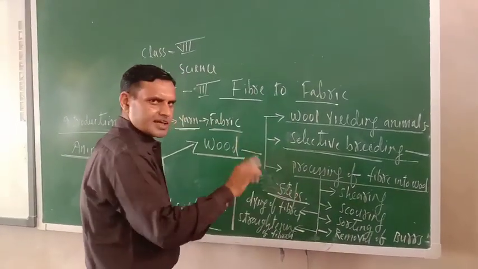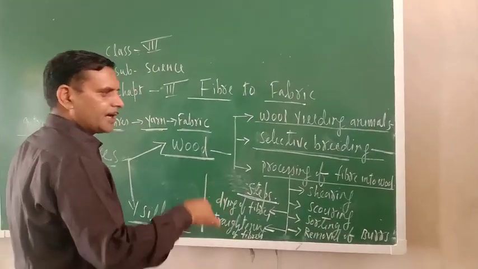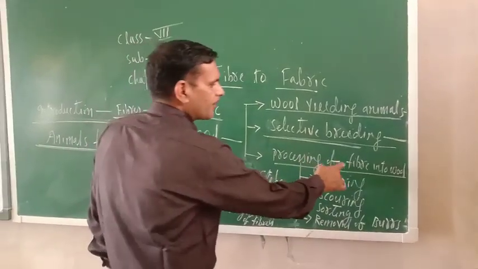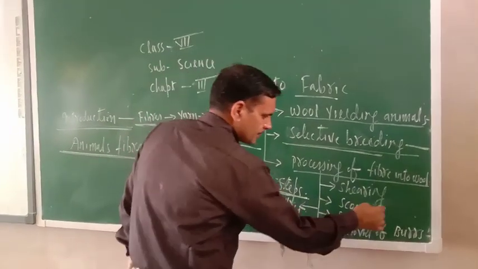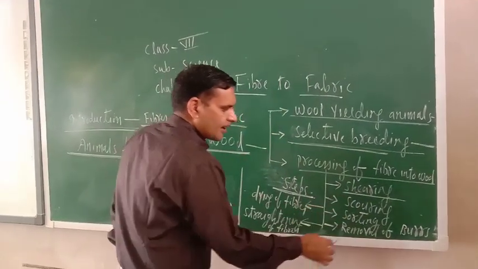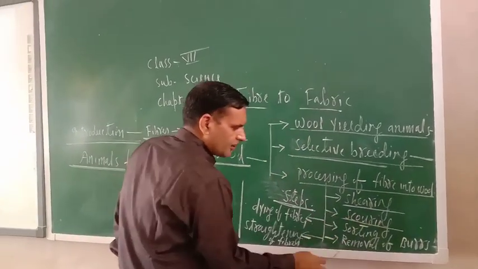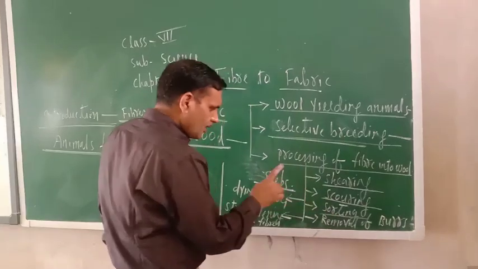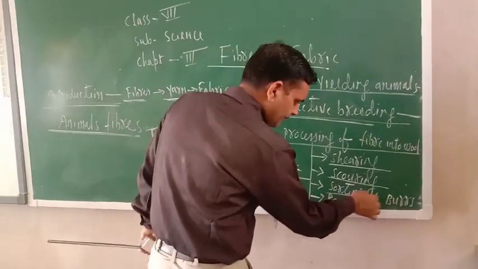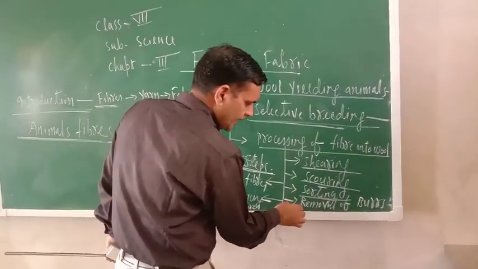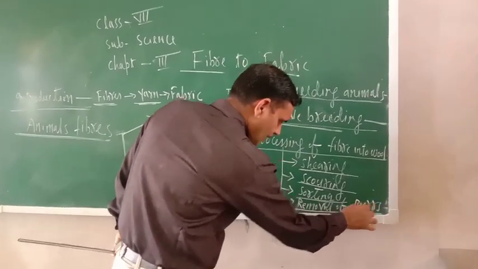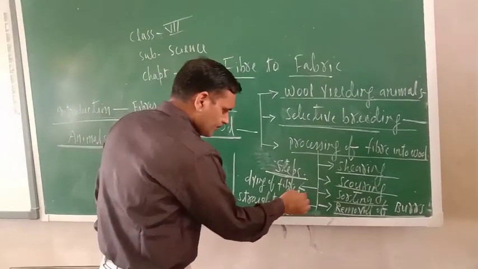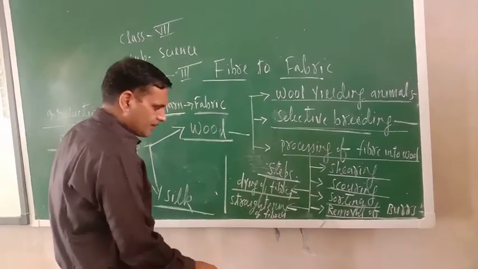Now, processing of fibers into wool. There are various steps by which we can convert fiber into wool.